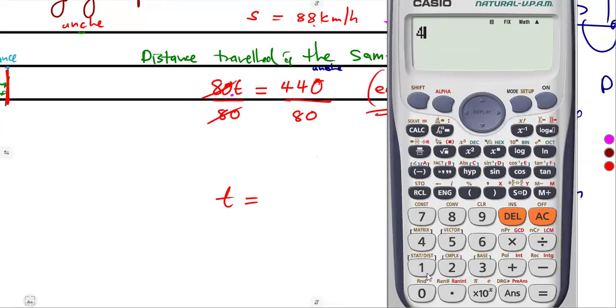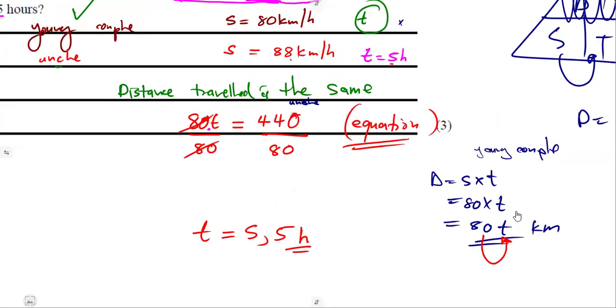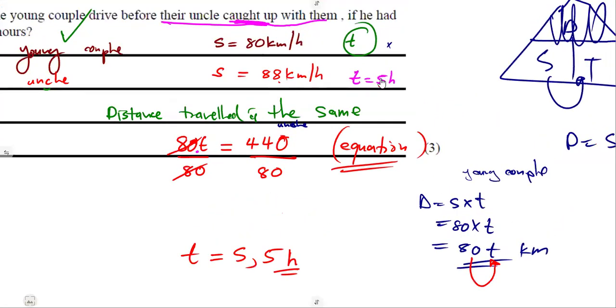Guys, you're given the opportunity to use calculators. Use your calculators, all right? 5,5. So this is 5,5 hours in terms of our time. Our time is in hours. Remember, speed was in kilometers per hour. So therefore, the young couple took 5,5 hours, but the uncle took only 5 hours.